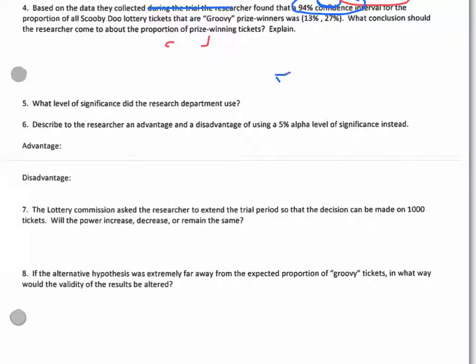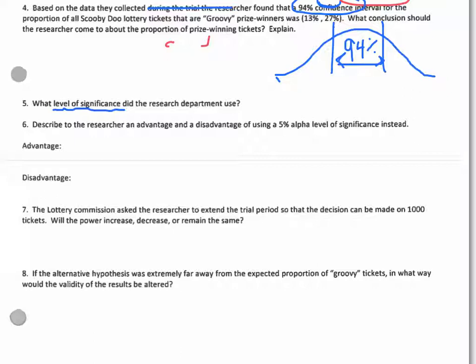So we have 94% confidence in our interval, which means 94% of the data is there in the middle. And when it says level of significance, it is our rejection region.